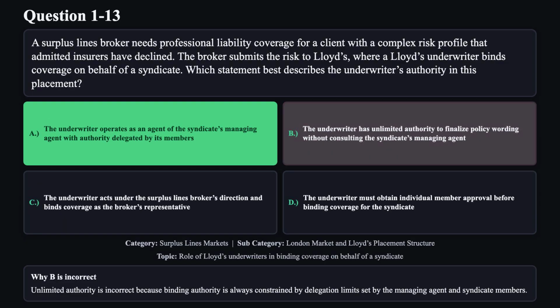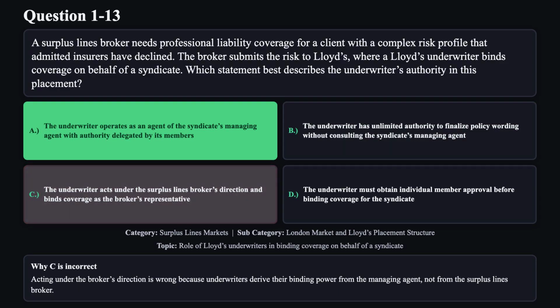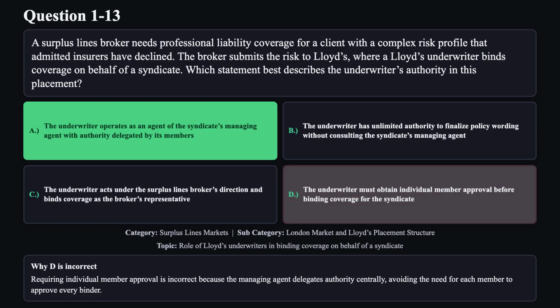Reason B is not correct. Unlimited authority is incorrect because binding authority is always constrained by delegation limits set by the managing agent and syndicate members. Reason C is not correct. Acting under the broker's direction is wrong because underwriters derive their binding power from the managing agent, not from the surplus lines broker. Reason D is not correct. Requiring individual member approval is incorrect because the managing agent delegates authority centrally, avoiding the need for each member to approve every binder.